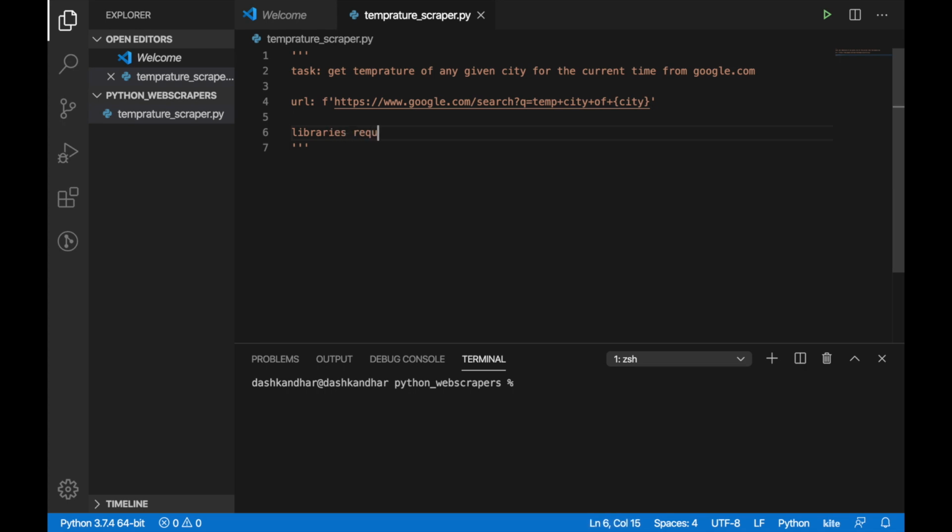Dependencies are the files, code, or libraries required for a particular script to run. So I will write them down. First is requests, and second is beautiful soup. So this is all I need for today, and I'm good to go.